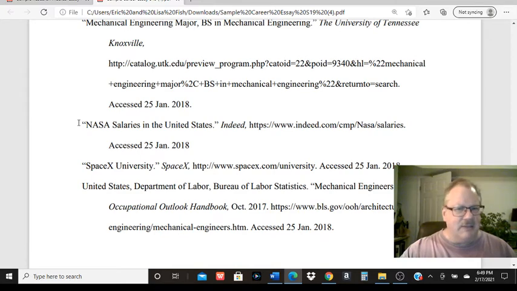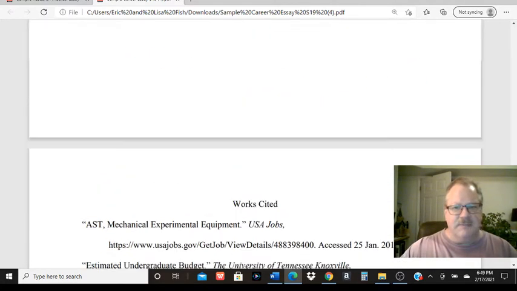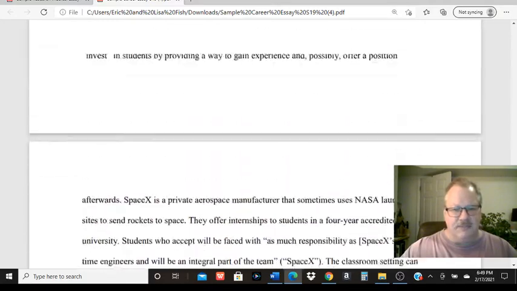Author's name, last name, comma, first name if you have one. If you don't, go to the article title or the web page title, then the website, then the URL, and then the date you accessed it. And again, it's in alphabetical order, hanging indentation, a good-looking works cited page.